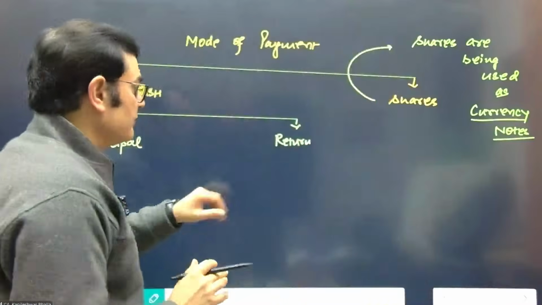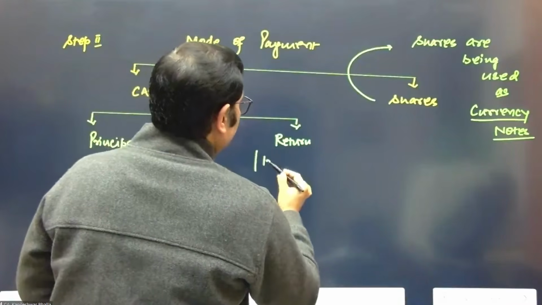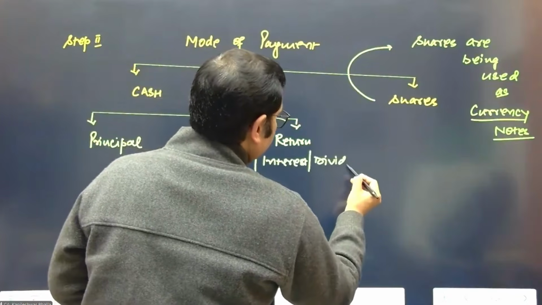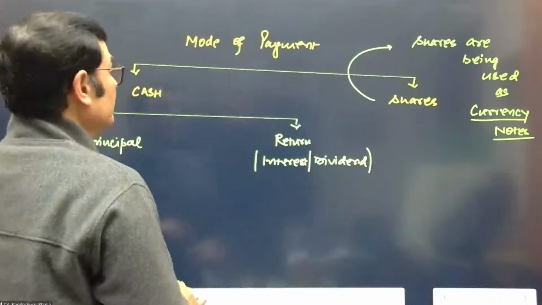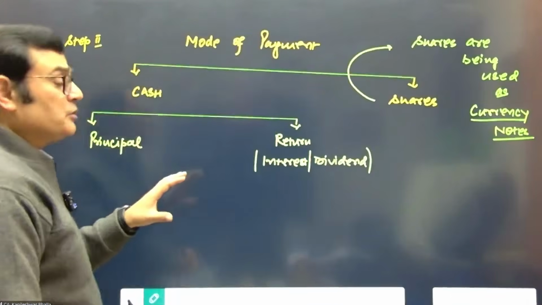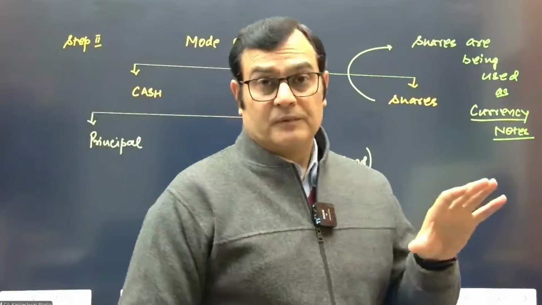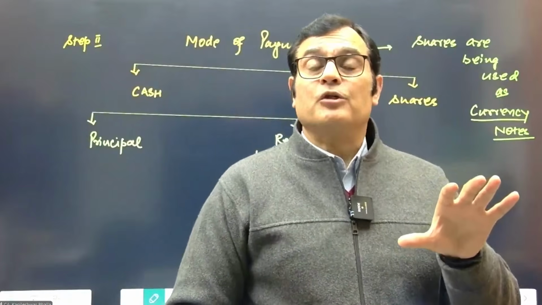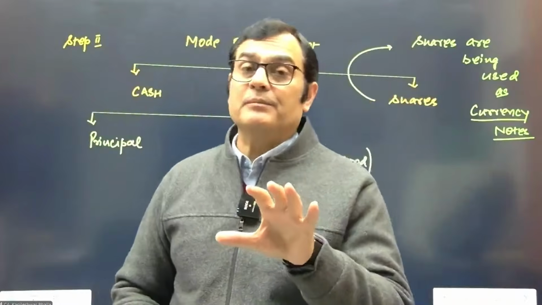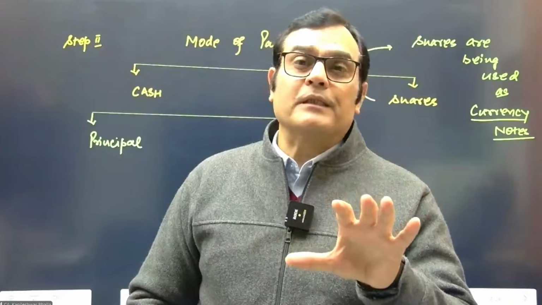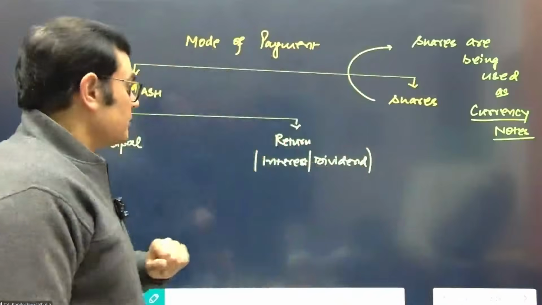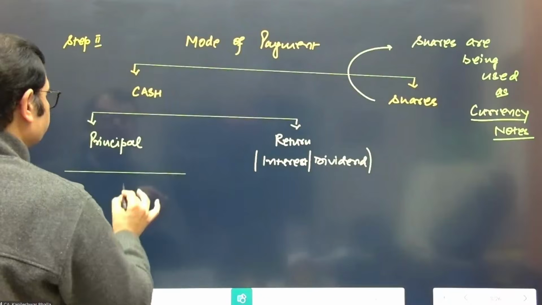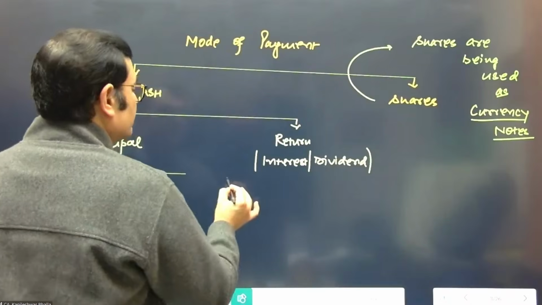So immediately you should take a pause and decide which element of the obligation you are evaluating, because you need to run the three-step model separately for each component of the obligation. Run it separately for the return element, and run it separately for the principal element as well. So we'll take a pause and decide, okay, if this is principal, then what are the wordings used in the question?